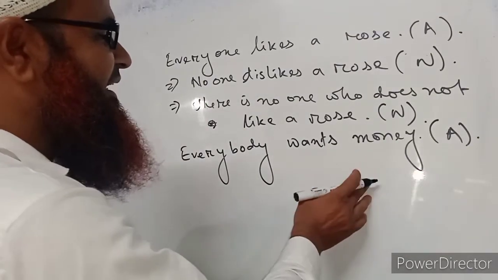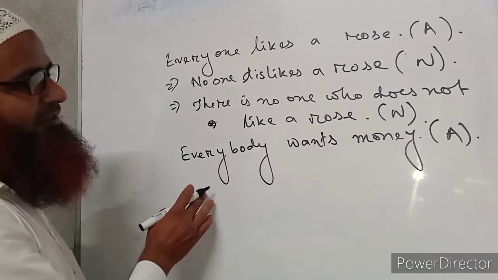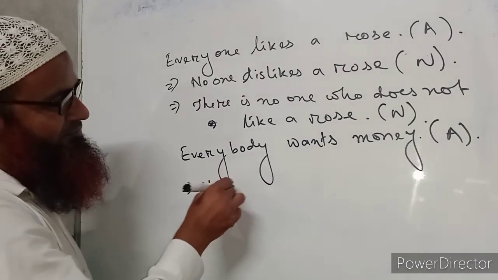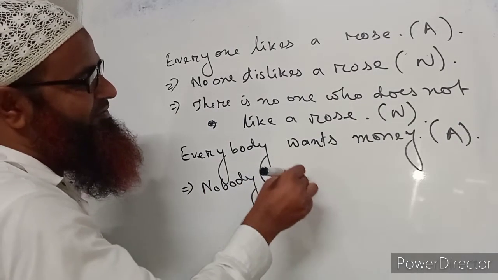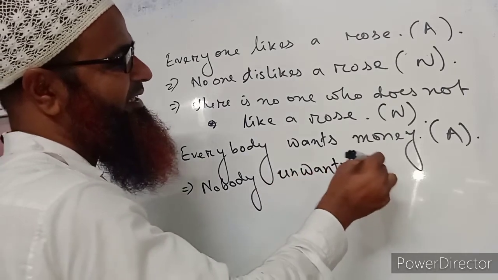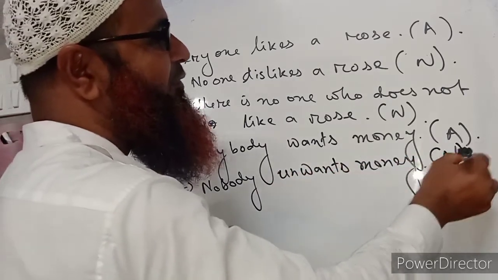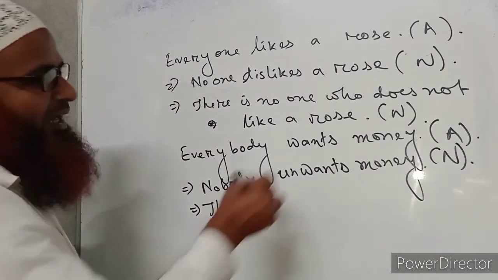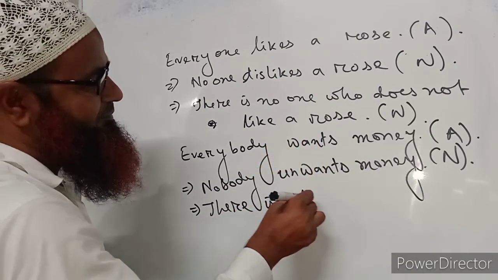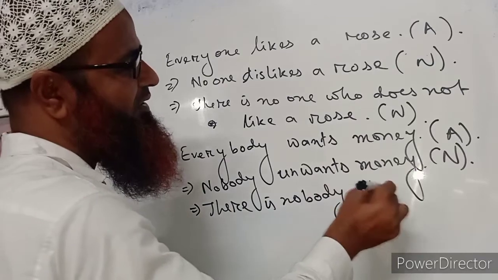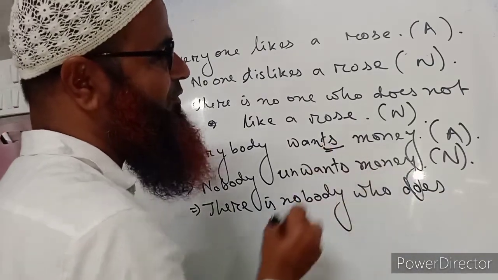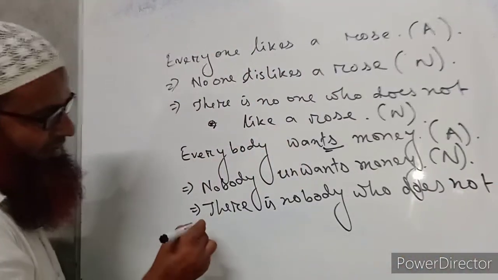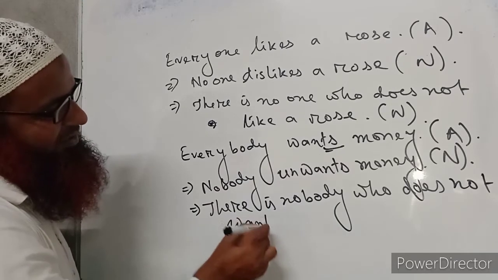If we want to make it negative, we have to write nobody unwants money. Again, we can write there is nobody without using the opposite form of want. There is nobody who does not, because S is here, so we have to take the help of does here, who does not want money.